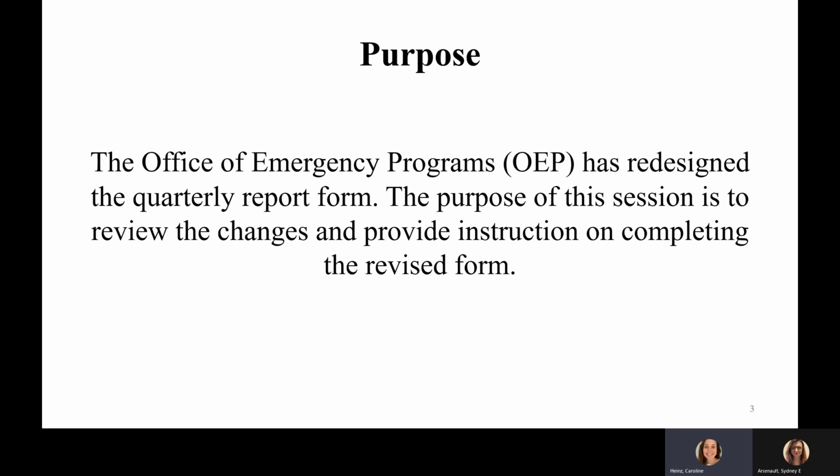The Office of Emergency Programs has redesigned the quarterly report form. The purpose of this session is to review the changes and provide instruction on completing the revised form.